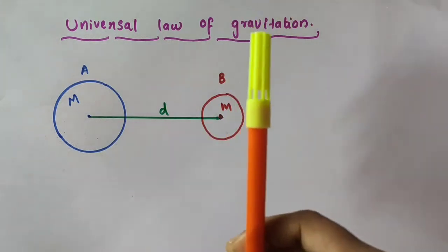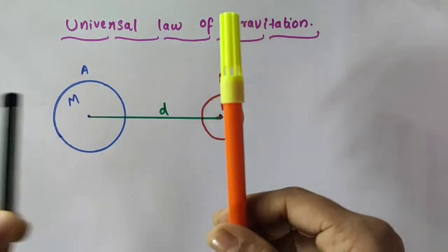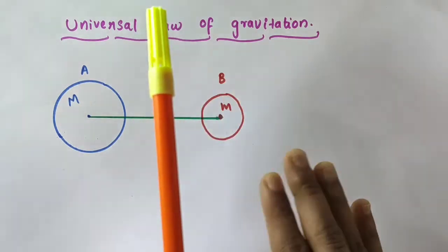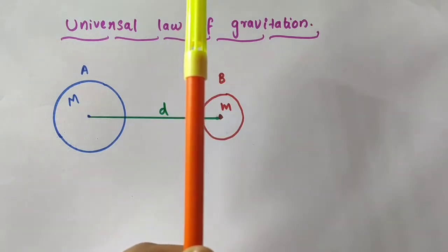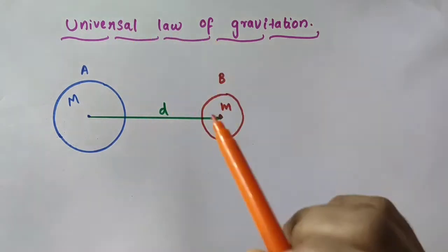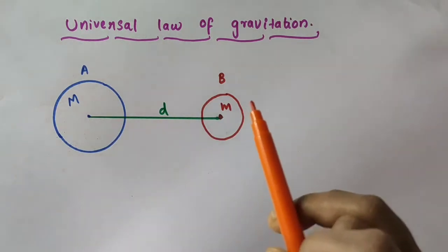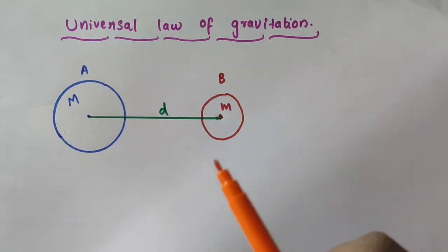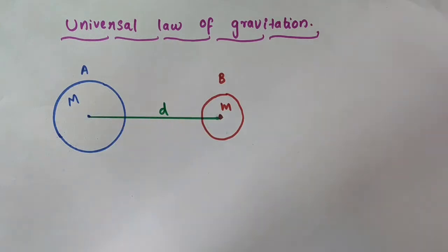For example, if I am considering this pen and this pencil, there is a force of attraction between these two. When I am considering this pen and this paper or this whiteboard, there is a force of attraction between this whiteboard and this pen, or this paper and this pen. That is, according to the universal law of gravitation, every object in the universe attracts every other object with a force which is proportional to the product of their masses and inversely proportional to the square of the distance between them. And the force is along the line joining the centers of the two objects.